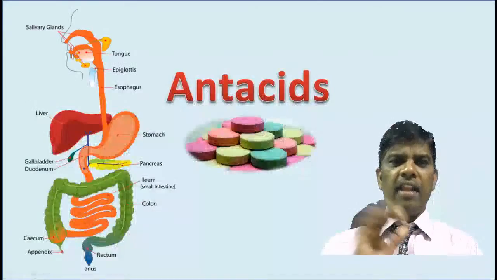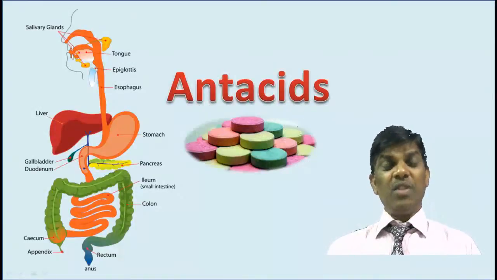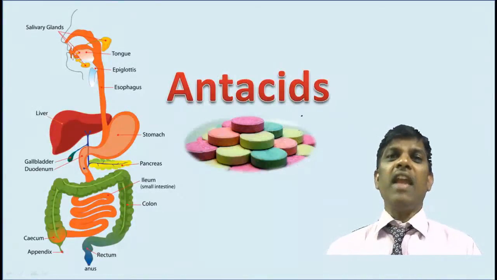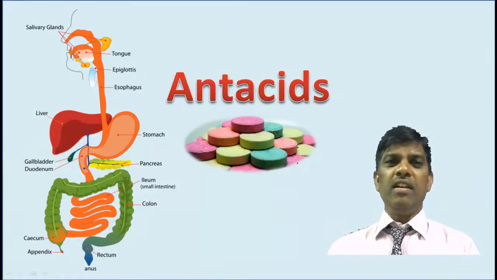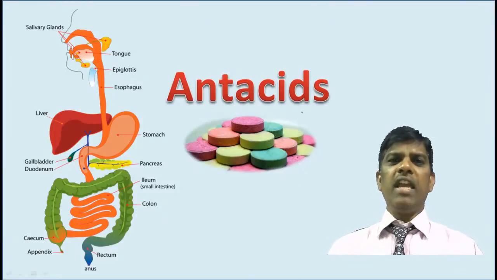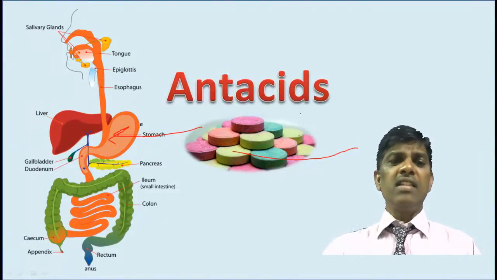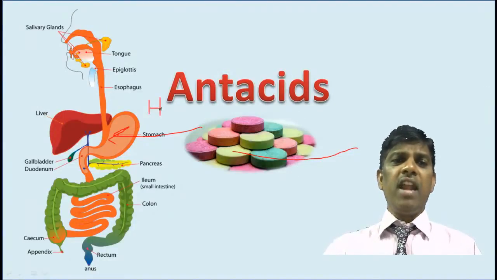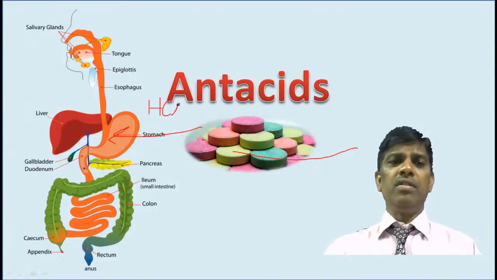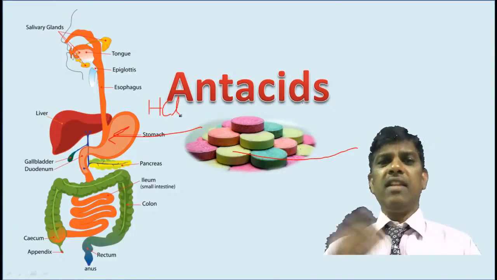Let us see antacids. So what is the requirement of antacids? Where is acid produced in our body? It is very simple. We know that in our body HCl acid is produced by gastric cells in the stomach. If I take the digestive system, this is the stomach, where the gastric glands produce HCl. Why is this HCl required? To digest the food. Okay, this is a natural process.